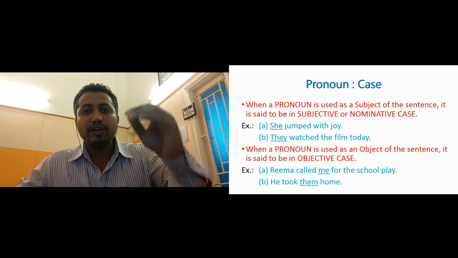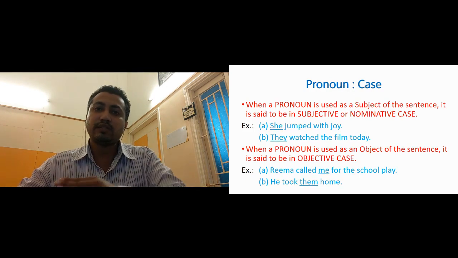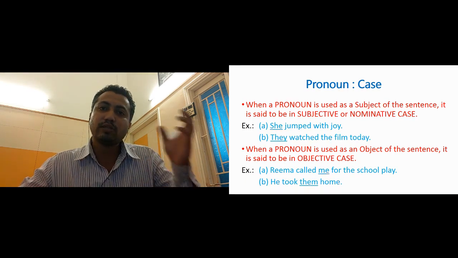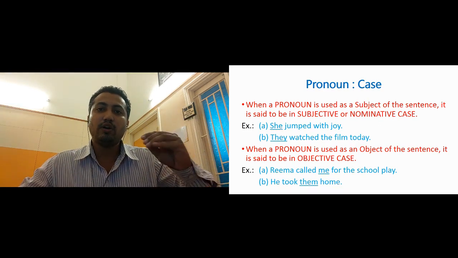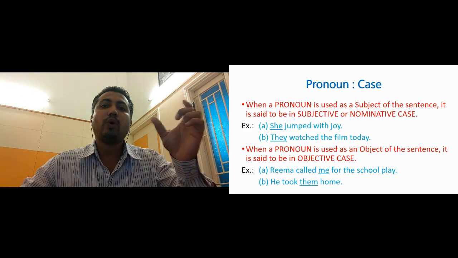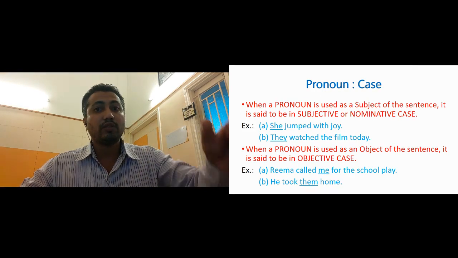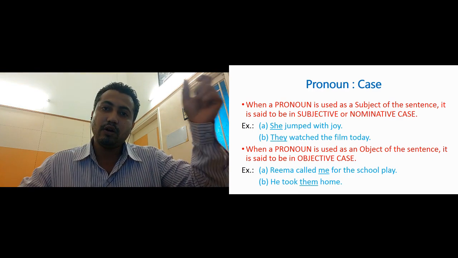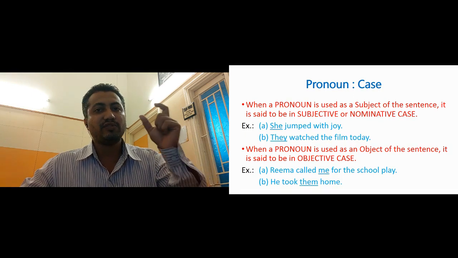Now we need to understand one more thing, that a pronoun can be used as a subject and can also be used as an object. Let us try to understand what is a subject and object. In a sentence, if a noun is a doer of the action, or the sentence is told about that person, then that noun is called the subject of the sentence. In both these conditions, the doer of the action, or that person about whom the sentence is told, is the subject of the sentence.